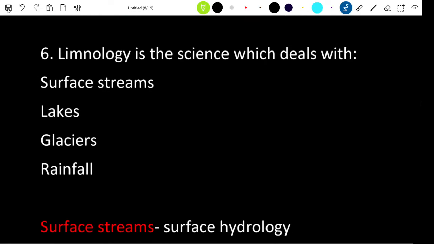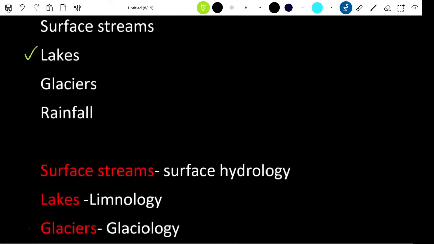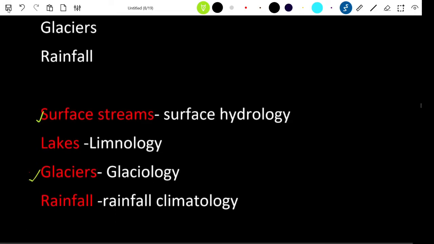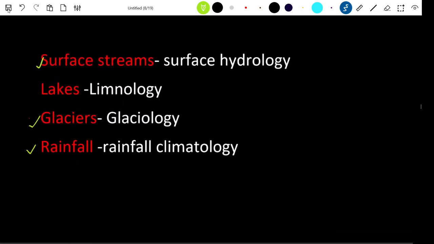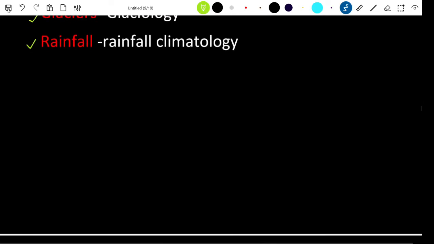Then next is limnology, a science which deals with the study of lakes, whereas the study of surface streams is dealt with in surface hydrology. Then glaciers are dealt with in glaciology, and rainfall is dealt with in rainfall climatology, which is a part of hydrology.